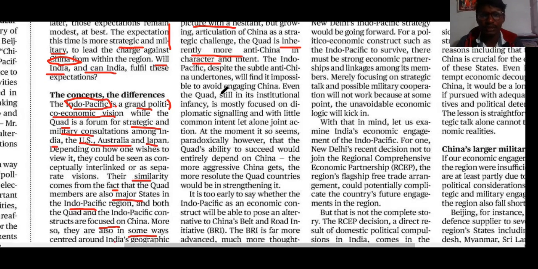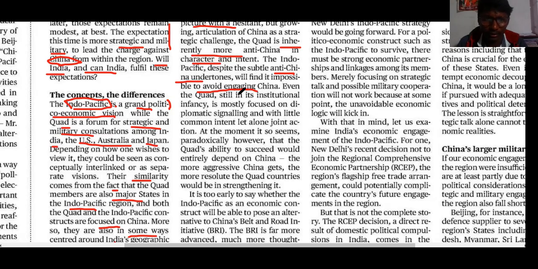And the Indo-Pacific, despite the subtle anti-China undertones, will find it impossible to avoid engaging China.